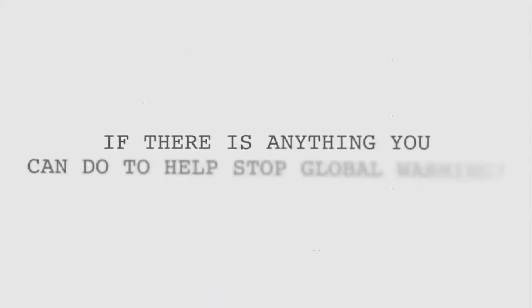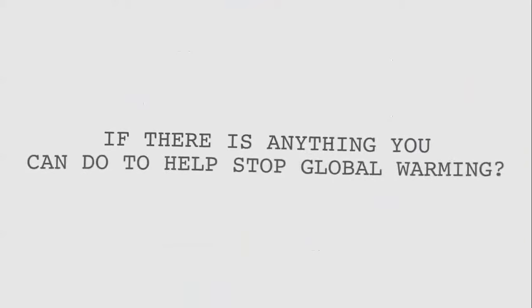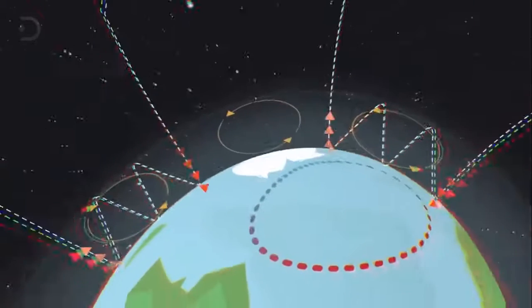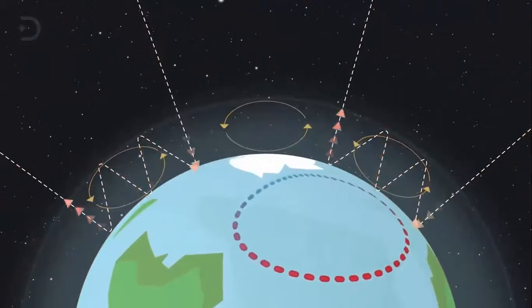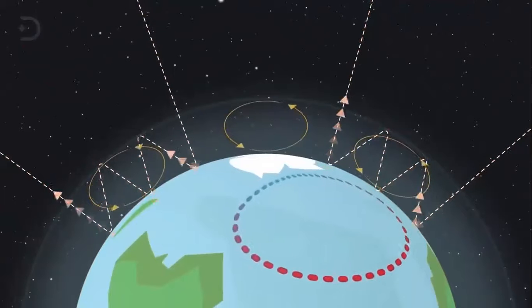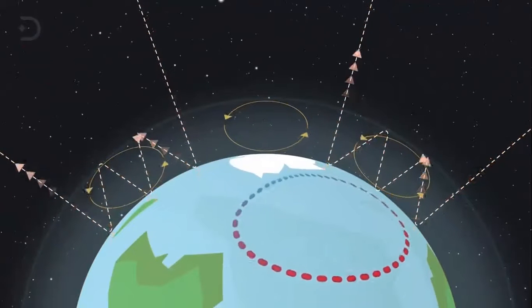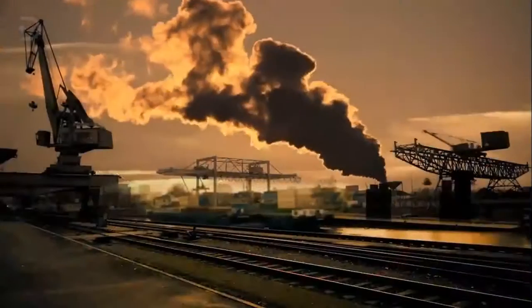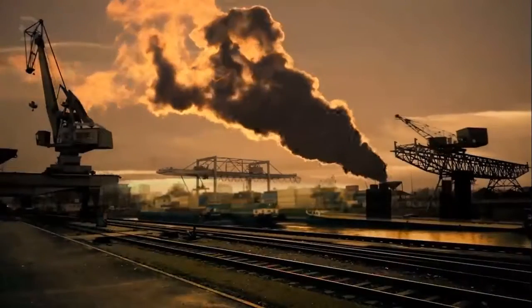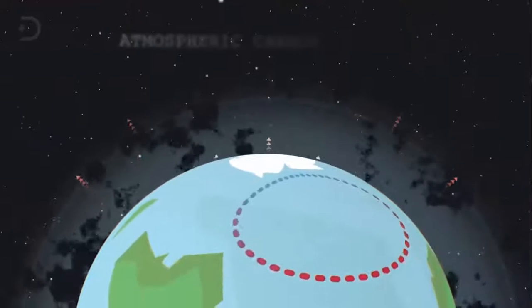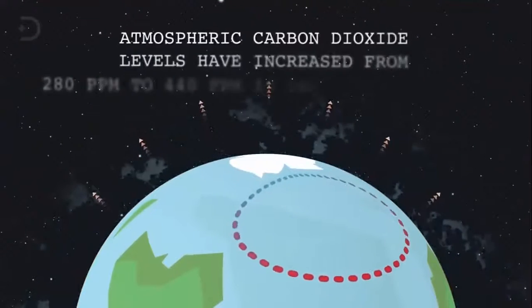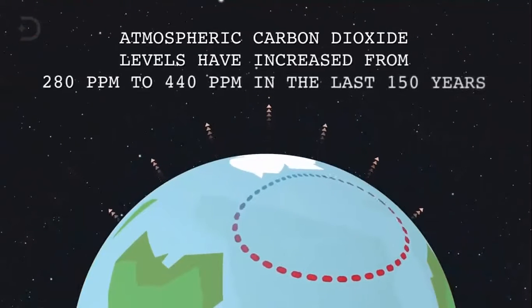You might be wondering if there's anything you can do to help stop global warming. Most climate scientists agree the main cause of the current global warming trend is human expansion of the greenhouse effect, warming that results when the atmosphere traps heat radiating from Earth towards space. The industrial activities that our modern civilization depends upon have raised atmospheric carbon dioxide levels from 280 parts per million to 400 parts per million in the last 150 years.